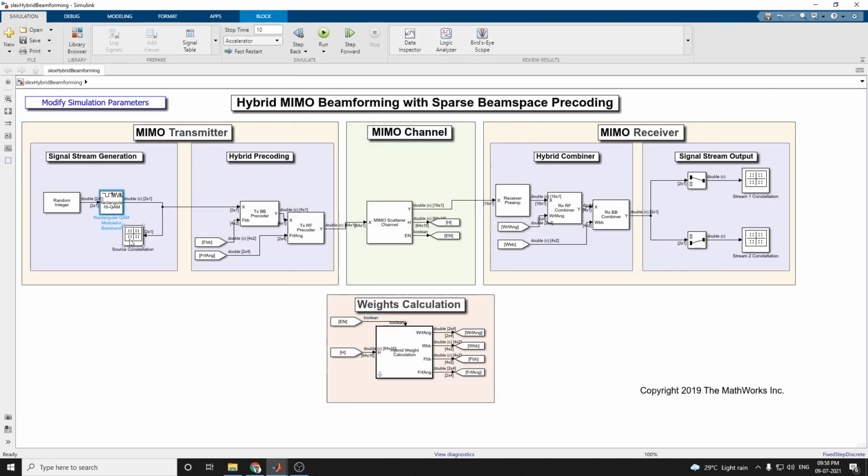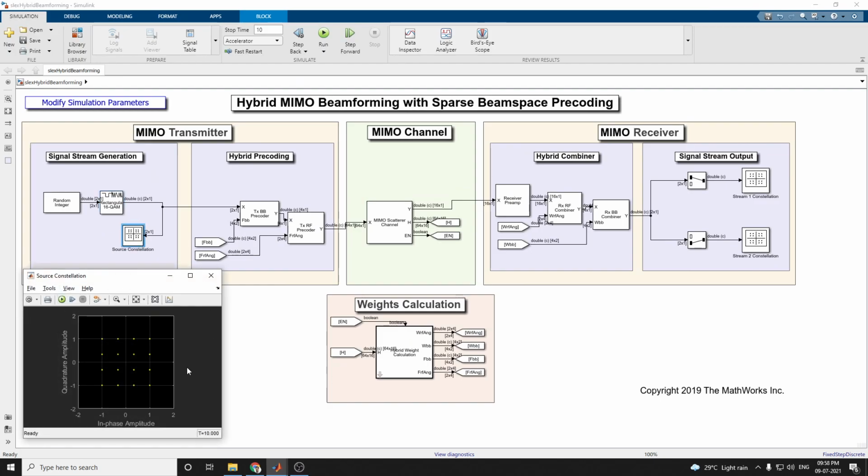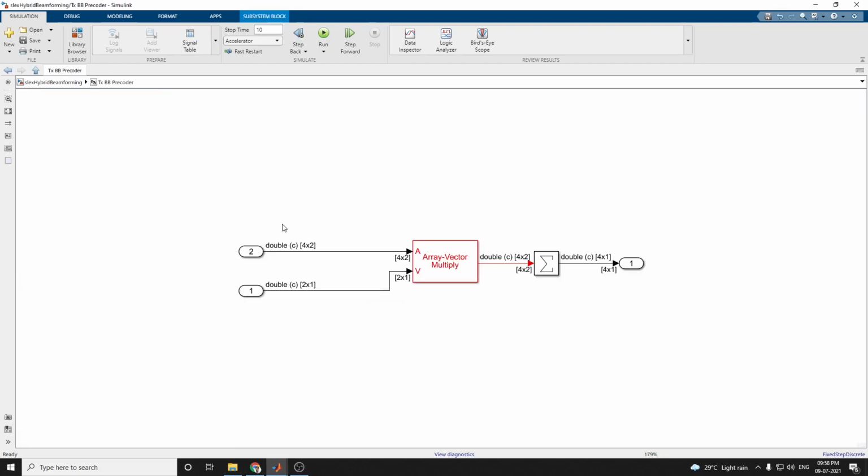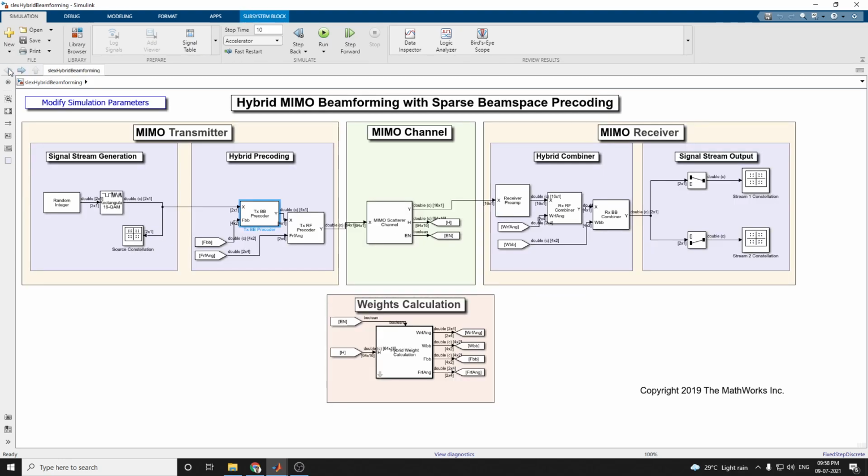Then next, this is a source constellation. This is the input source constellation diagram here. Then the next block is the hybrid precoding block. This one is the transmitter baseband precoder block. This transmitter precoder block has an array vector multiply block and also a sum of elements block. Then this output is applied to the transmitting RF precoder. These together are the hybrid precoder block.